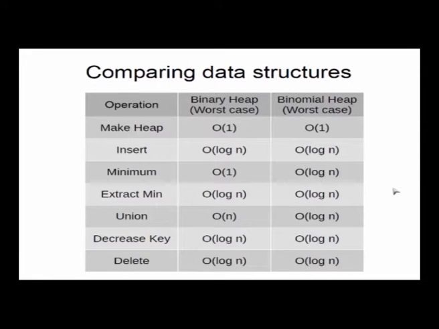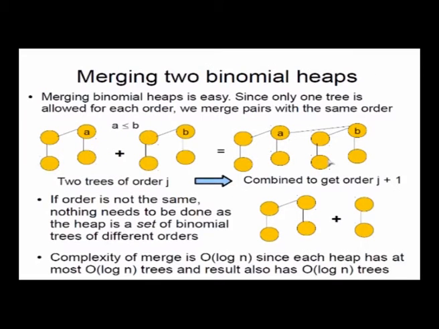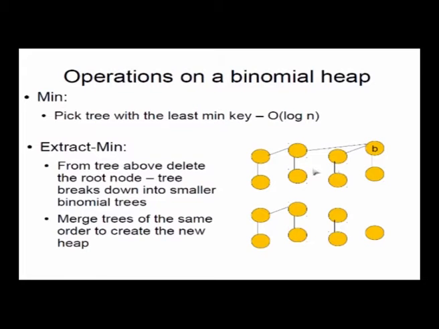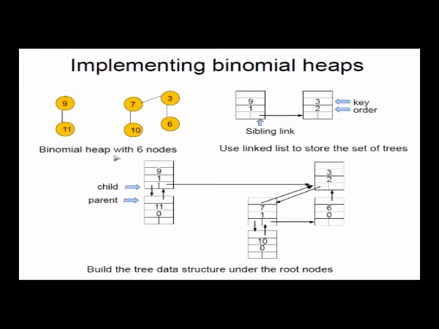So we can see that make heap, which means make an empty heap, is order 1, and insert is an order log n operation, right? How do you do insert? To insert a node into a heap, you just take that node and add it to the heap. Let's say we have a heap, like say these 2 heaps are there, and I want to insert 5 into the heap, so I put 5 here, and since 5 is of order 0, this is of order 1 and this is of order 2, there is no duplication of order, and therefore that is the resulting heap.